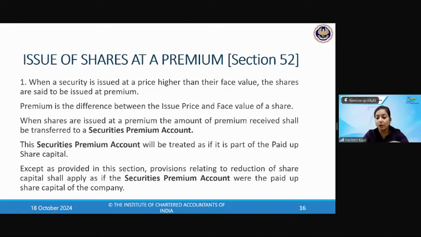Pooja, you're not answering. I hope you're understanding, Pooja. Yes. Others are all answering me in the chat box. So that's great. A securities premium account will be treated as if it is part of the paid up share capital. So it is a kind of paid up share capital, except where the provisions related to reduction of capital shall apply as if securities premium were paid up share capital.